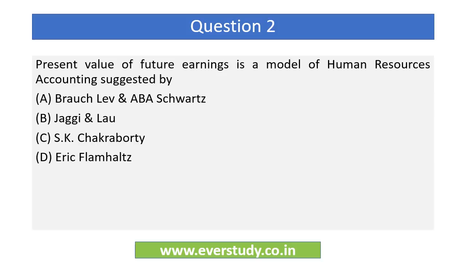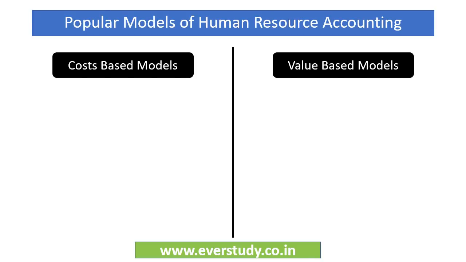Next question. Present value of future earnings is a model of human resources accounting suggested by. Options are Brosh Lev and ABA Squats, Jaggi and Lau, SK Chakraborty, Eric Flemals. So friends, if you talk about the popular models of human resource accounting, then there are two very popular models. First is the cost-based model, and the second one is the value-based model.